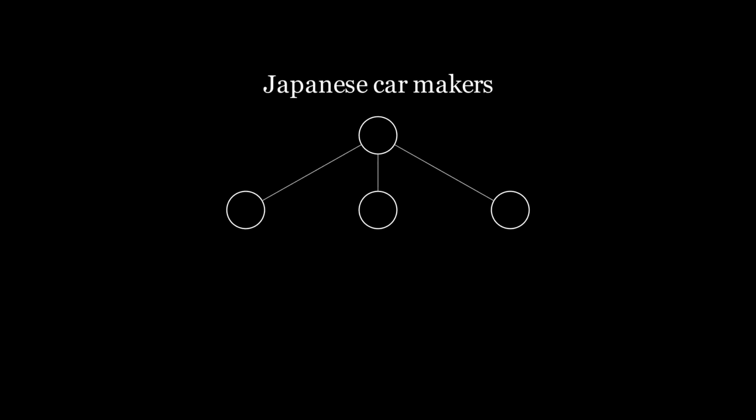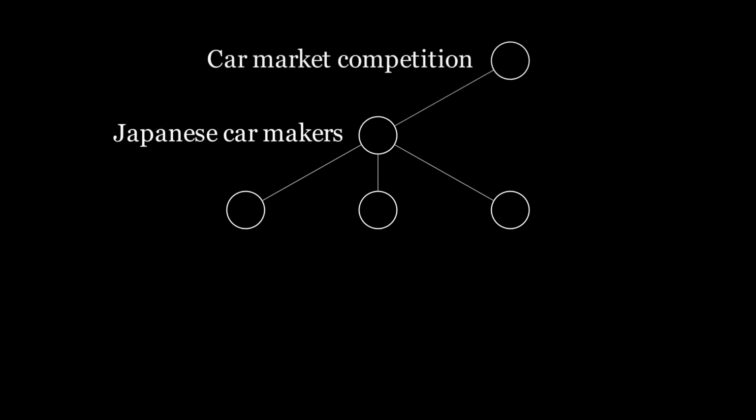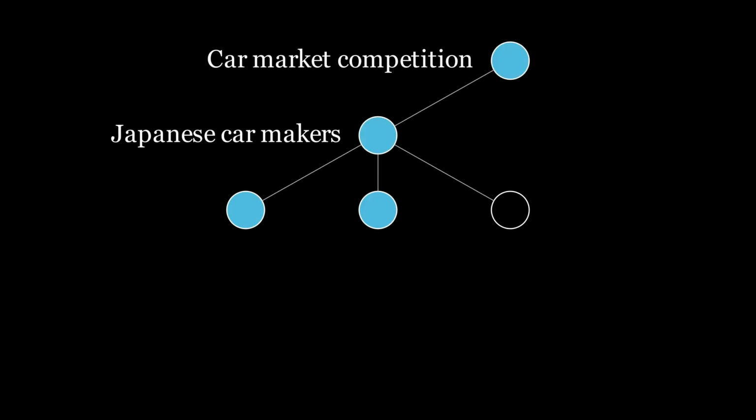Let's zoom into one piece of the puzzle. There's a news article talking about Japanese car makers. Let's assume the English language only has 3 phrases. You might give 1 point if the article mentions Toyota or Honda, and give 0 points or even negative points if the article mentions cat food. Then articles on Japanese car makers should have higher scores than articles that aren't. And the layered structure helps start a chain reaction. High scores on a Japanese car node result in higher scores on a car market competition node, and so on.